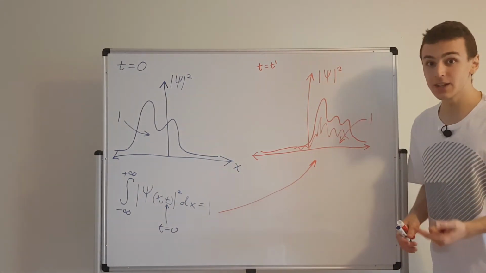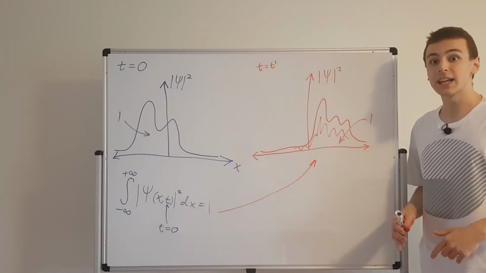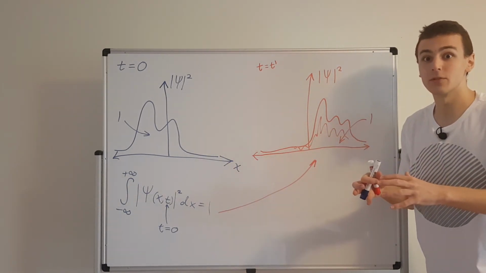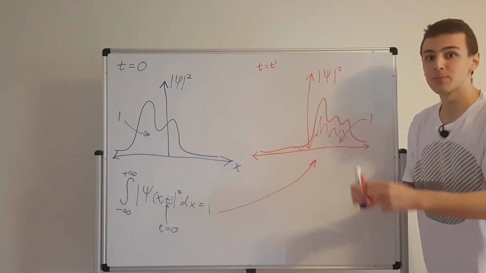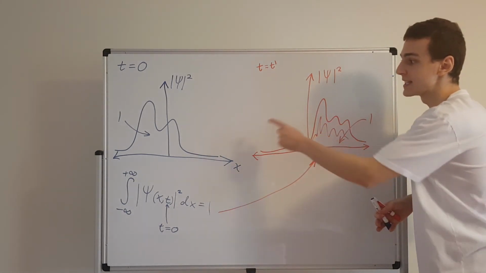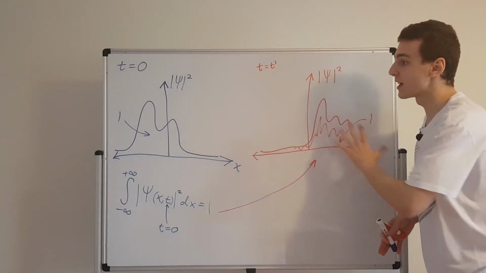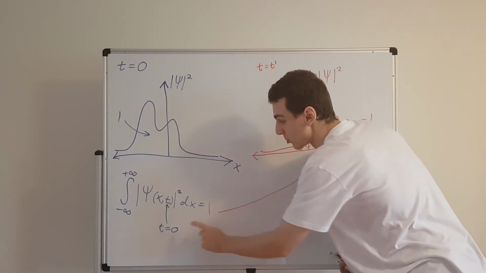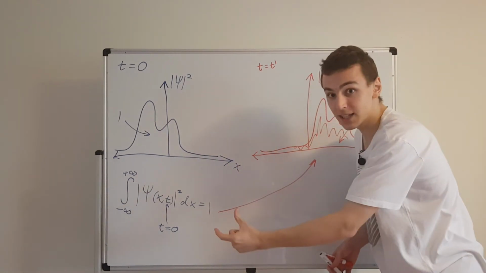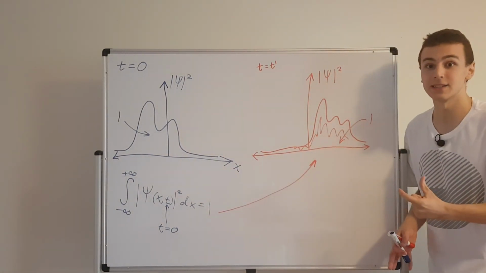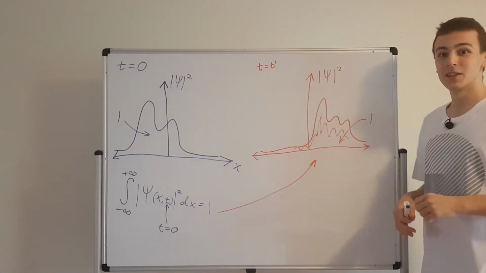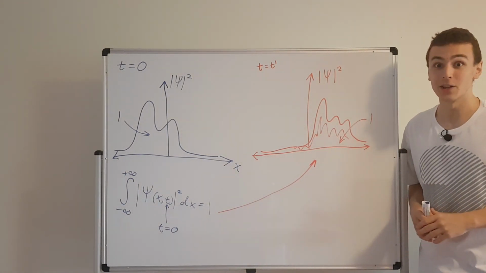In the next video in this playlist, we're actually going to have a look at some of the previous derivations that we've used, and we're going to combine them together and prove that this normalization is preserved for all time t if it is normalized at t equals 0. So if in the beginning it's normalized, it's always going to stay normalized until the wave function collapses when you measure it. So stay tuned for the next video in this playlist.